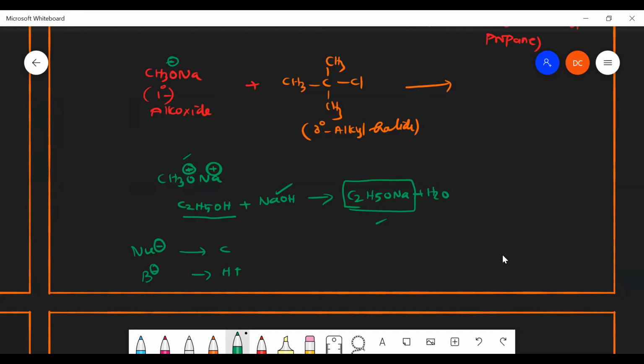So where can it pull the hydrogen? Because here the negative charge is there. Beta carbon, very nice. Is it beta 1, beta 2, or beta 3? Where can it pull, either beta 1, beta 2, or beta 3?